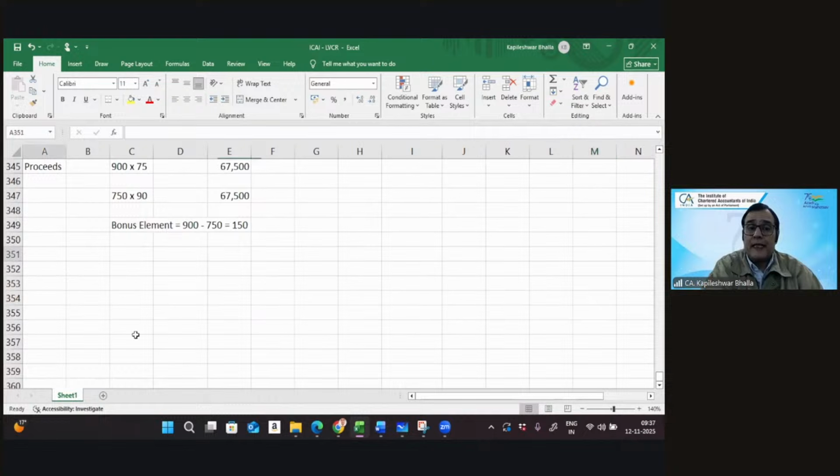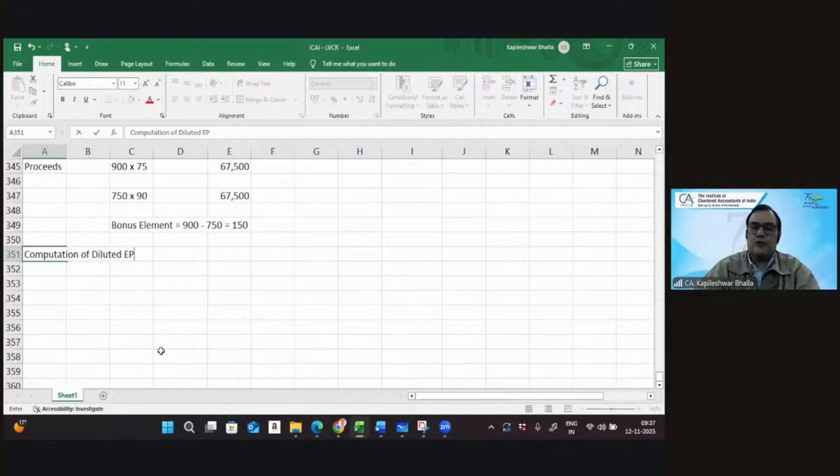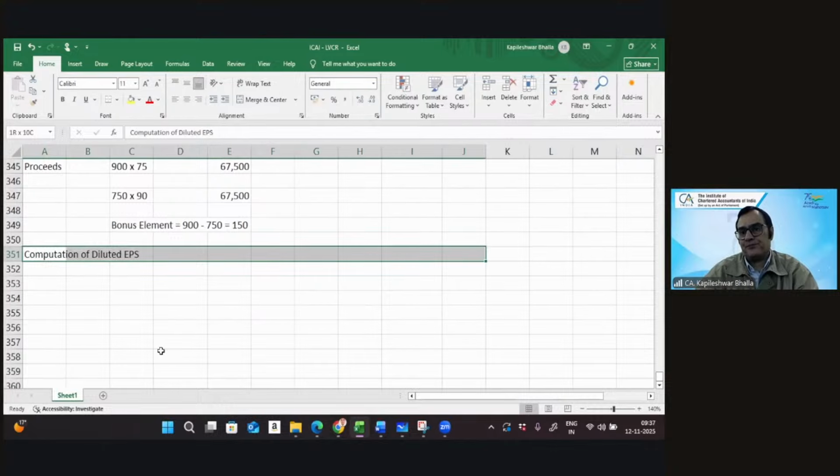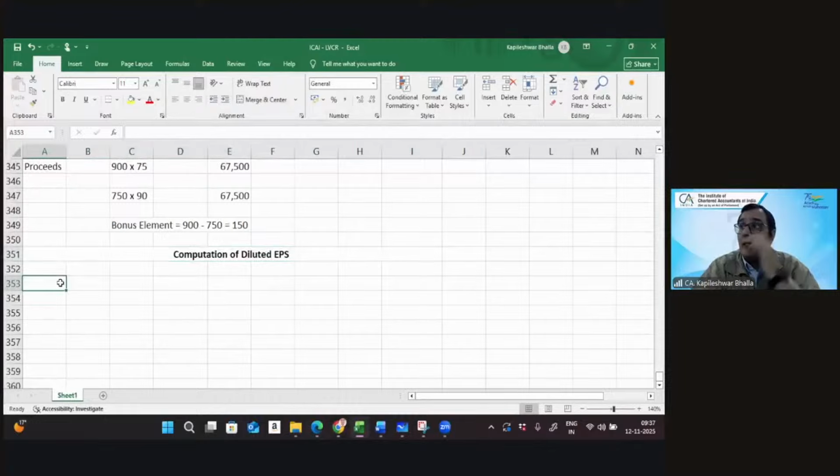Now we need to go to the calculations of computation. That is computation of diluted earning per share. Now, I think I already said that. You also know this very well. Are you going to make the adjustment to the numerator in a single go? No. We're going to make adjustments one by one.